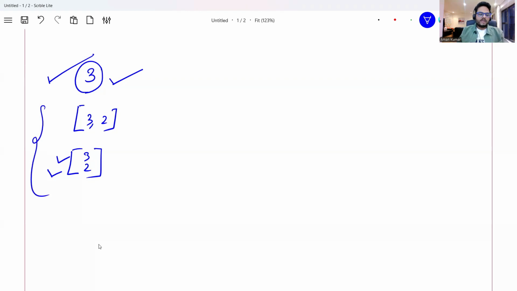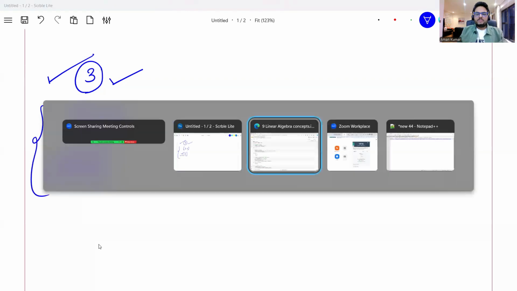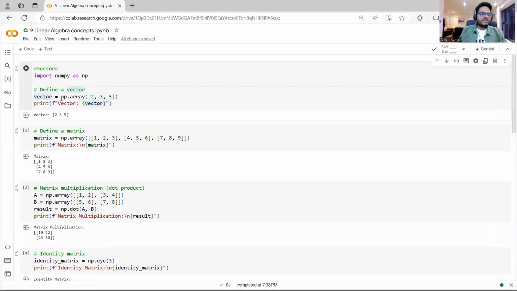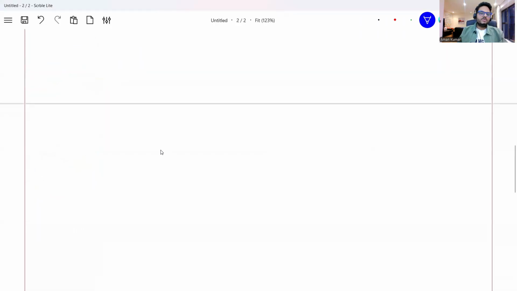How do you define a vector in Python? You simply go here and say numpy.array 2, 3, 5, that becomes your vector. So this is a vector now. Why? Because it has magnitude and direction both. Scalar, very simple to understand. Now, in which kind of situation will you use a vector? So that also we can understand.